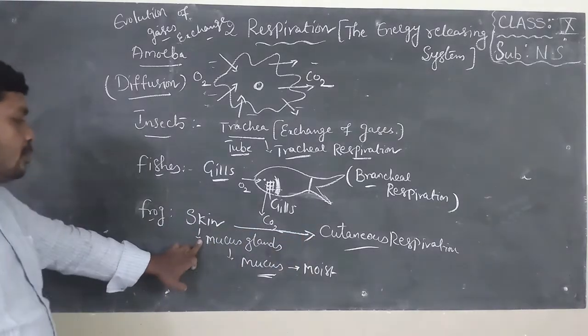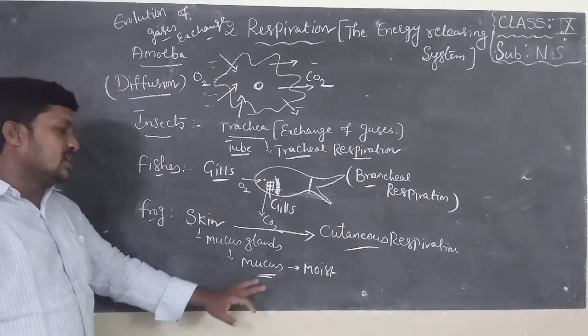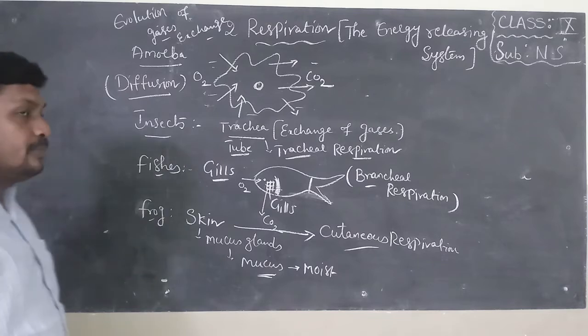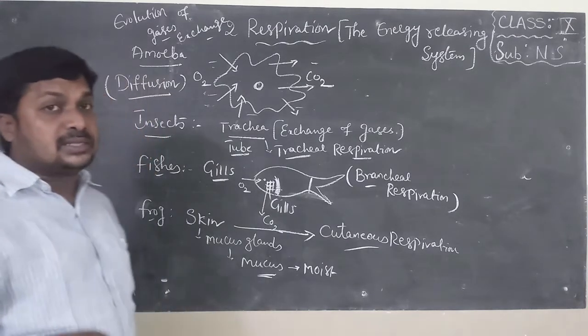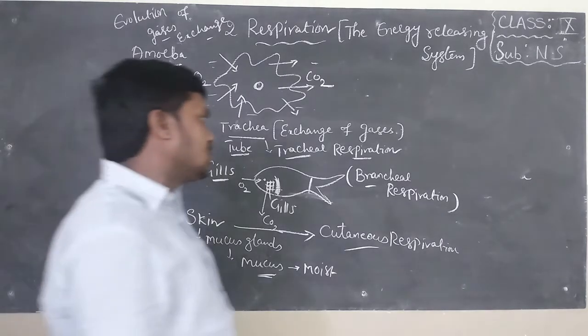The skin has mucous glands. This mucous gland secretes mucus. This mucus is helpful to keep skin moist. So this moist skin is helpful to absorb oxygen present in the air and release CO2 simultaneously. This type of respiration is called cutaneous respiration.